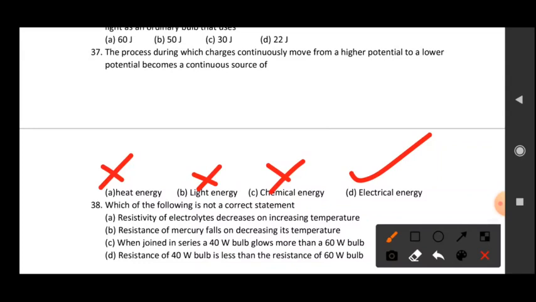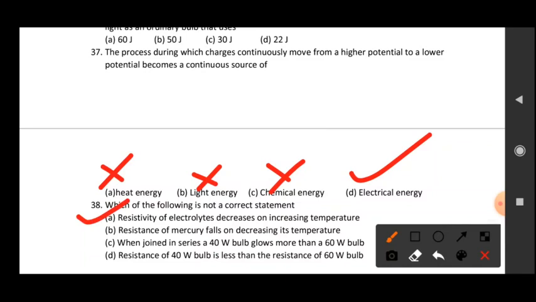So it means that option A is wrong. Sorry, students, option A is correct, not wrong. Actually the resistivity of an electrolyte decreases with increasing temperature. Whenever temperature is increased, the electrolytes get more extra energy, and due to that the electrolysis process increases, conduction increases, ionization increases, and due to that resistivity decreases. So this option is correct.